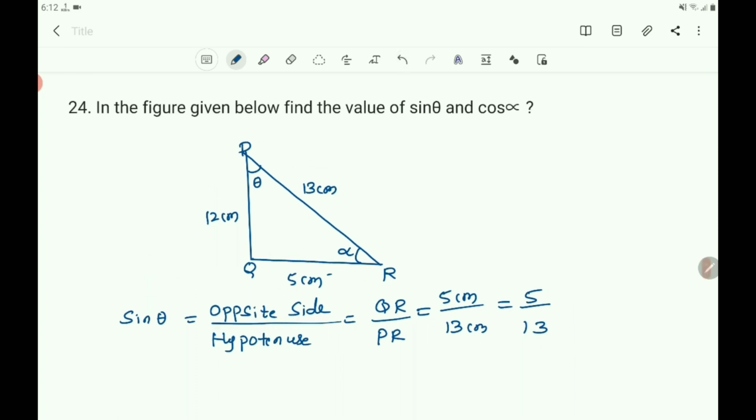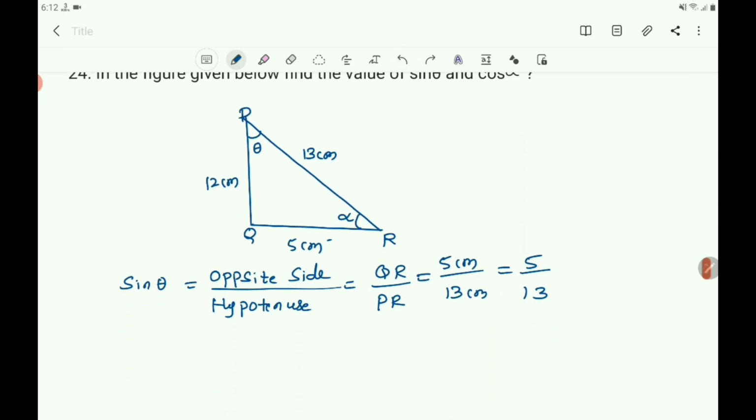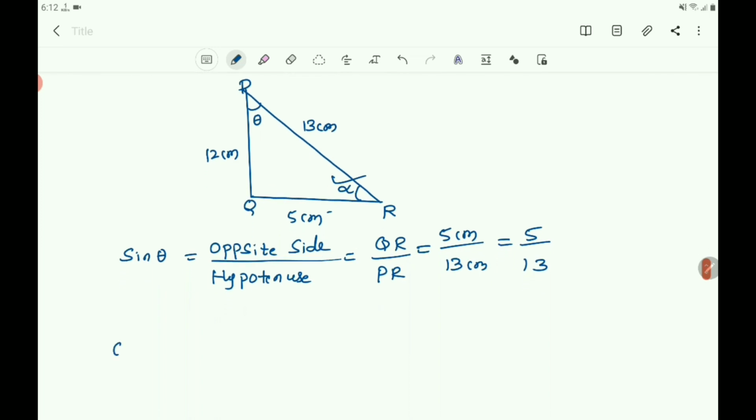Next, the second one is cos alpha. This is the angle alpha, and the cos ratio is adjacent side by hypotenuse. The side adjacent to the angle alpha is QR.